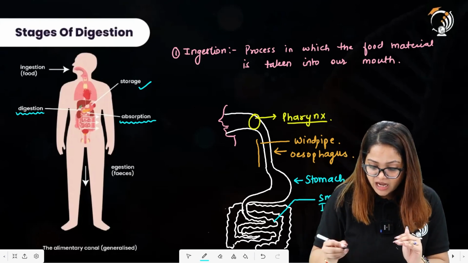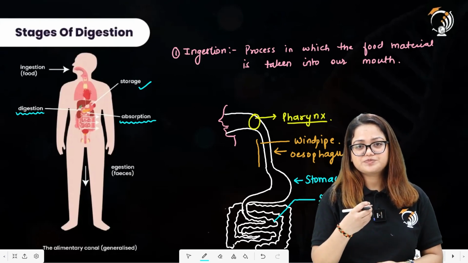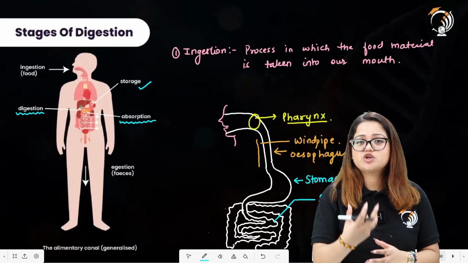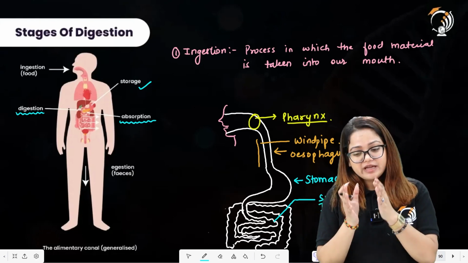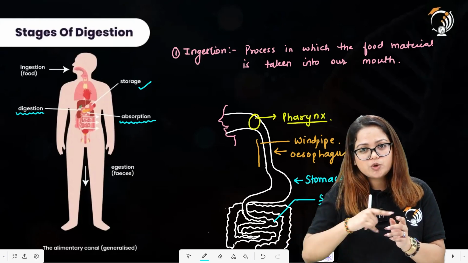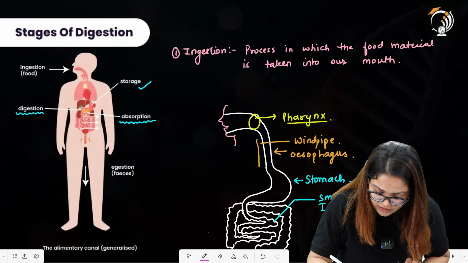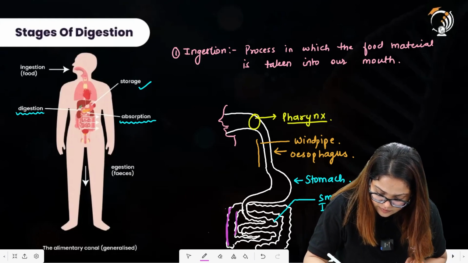Moving forward, after there is absorption of the soluble products, there will be undigested food material left in the small intestine, which will be passed toward the large intestine. So here is the region of large intestine. This is representing large intestine. All right.